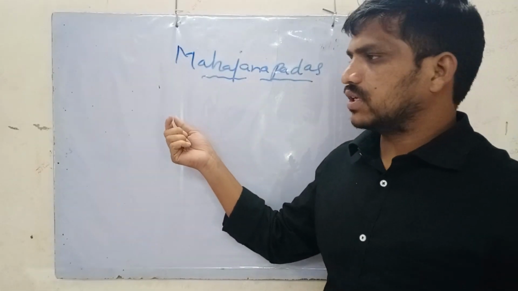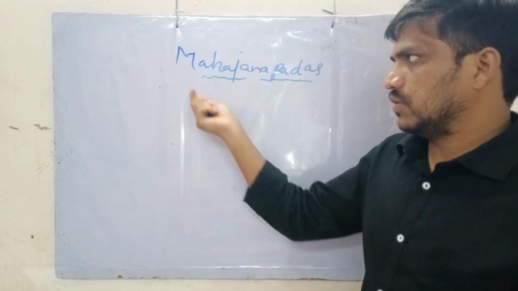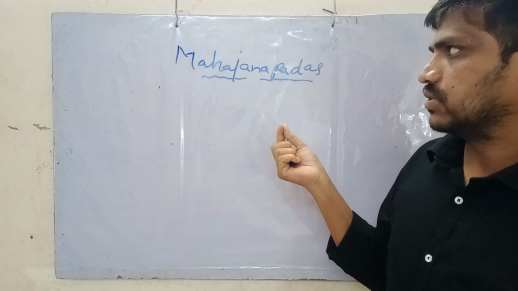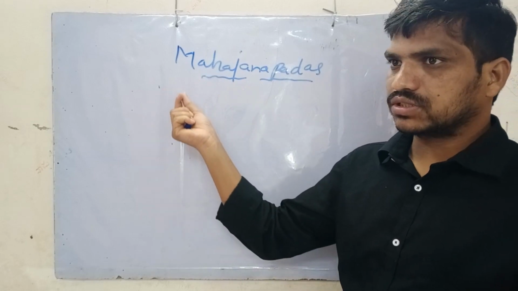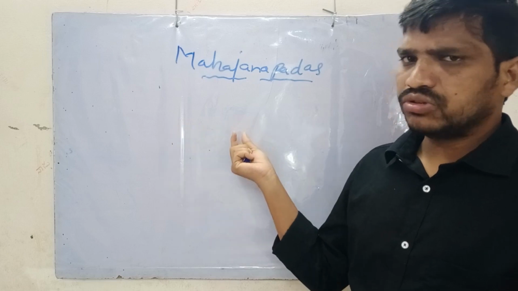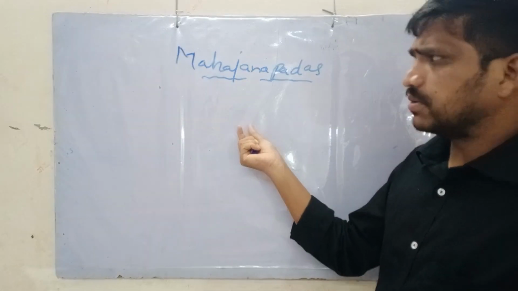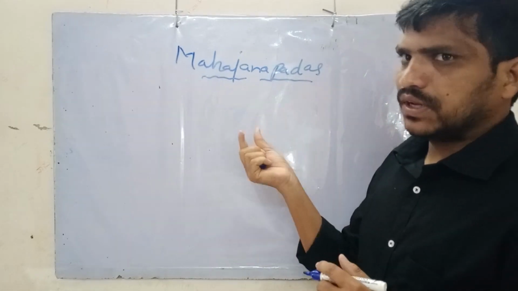Already we have completed the lecture series of Indus Valley civilization and Vedic civilization, and we have come to the Mahajanapadas. So we have already discussed Vedic civilization, which starts from around 1500 BC up to 600 BC. So the Mahajanapadas is the continuance of the Vedic period.